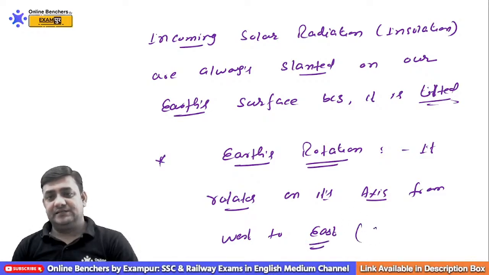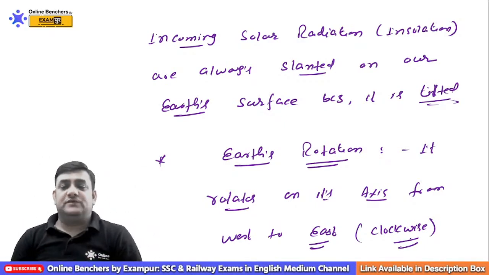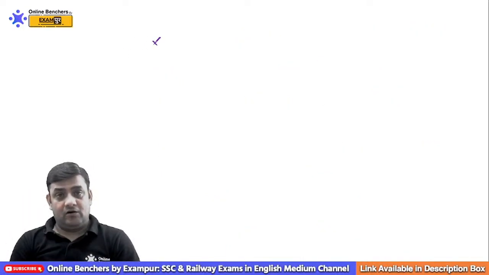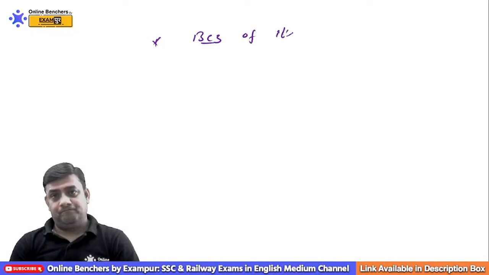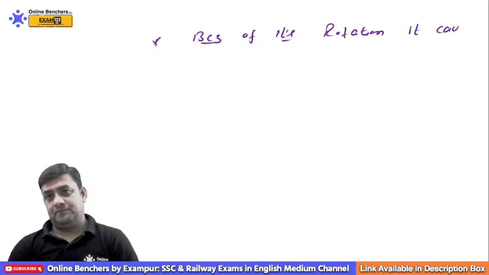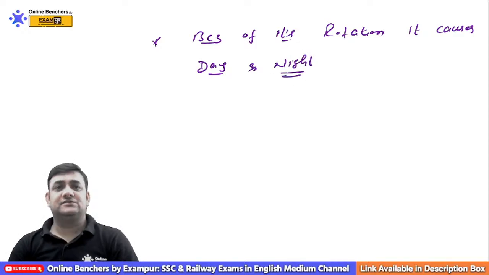That is, we have a clockwise rotation, west to east. And because of its rotation, it causes day and night. So the day and night is because of the rotation of the earth.